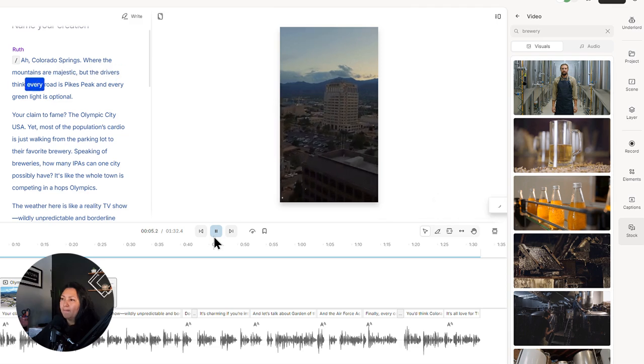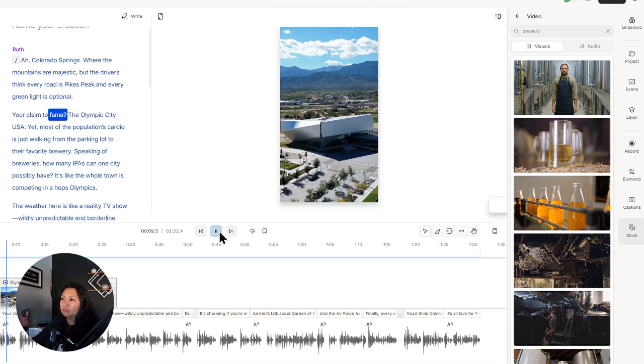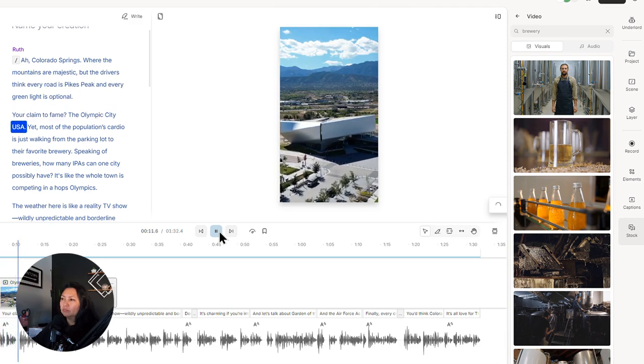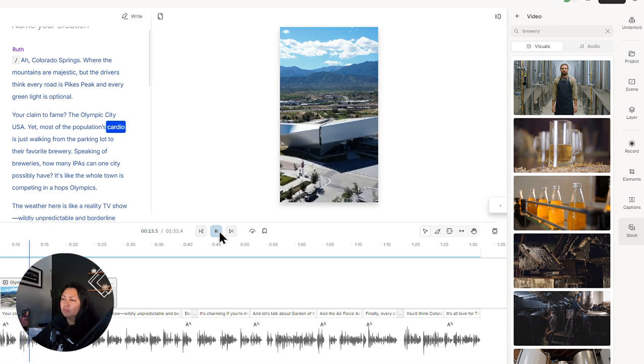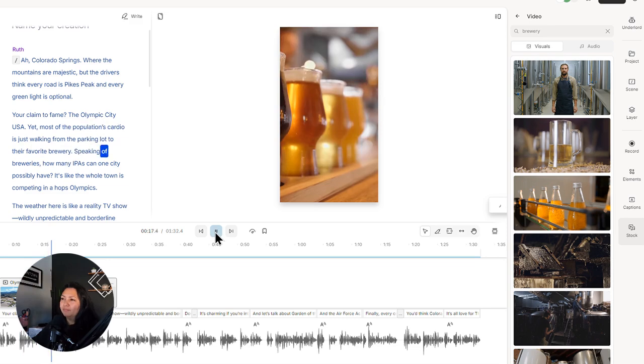Drivers think every road is Pikes Peak and every green light is optional. Your claim to fame? The Olympic City, USA. Yet most of the population's cardio is just walking from the parking lot to their favorite brewery. Speaking of breweries, how many IPAs can one...